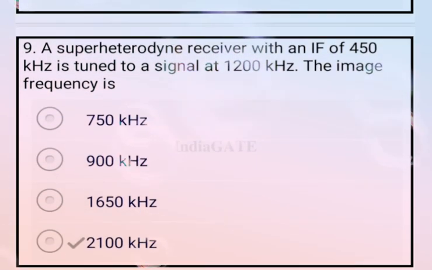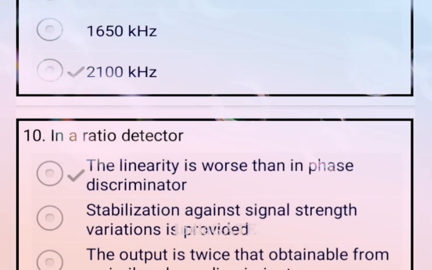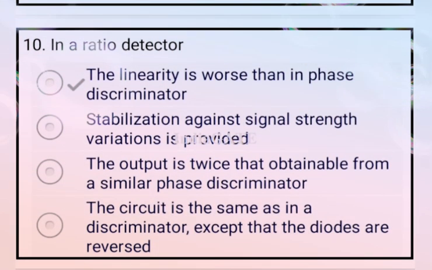Next question. The superheterodyne receiver with an IF of 450 kilohertz is tuned to a signal at 1200 kilohertz. The image frequency is 2100 kilohertz. Now come to the next question.